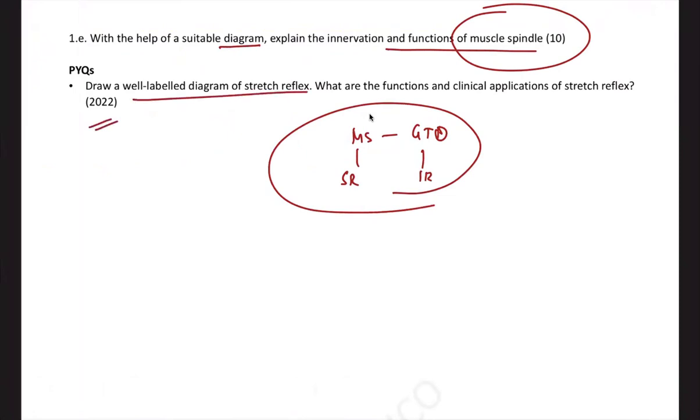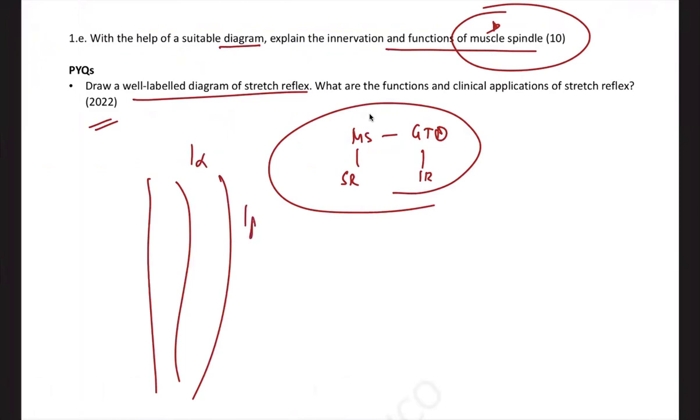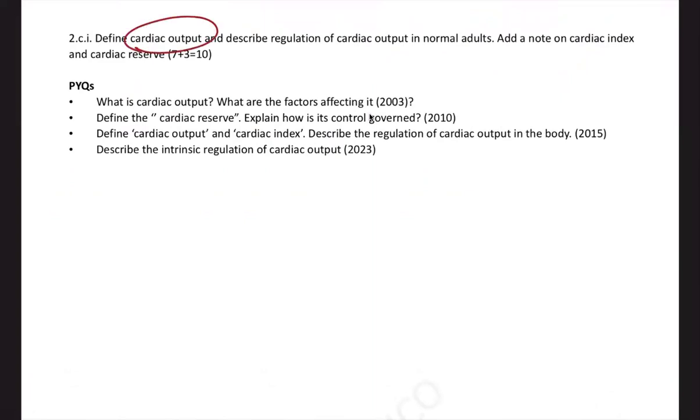Instead of that, they are now asking you mainly to draw the diagram of muscle spindle in detail, like you have extrafusal fibers, intrafusal fibers, one alpha, one beta. So the diagram is part of our notes. Similarly, Golgi tendon organ diagram is also there. How they help in reflex, we already did in the regular course. Now, cardiac output, regulation, cardiac index, cardiac reserve. I think I don't have to tell much about these things because they are very important topics.